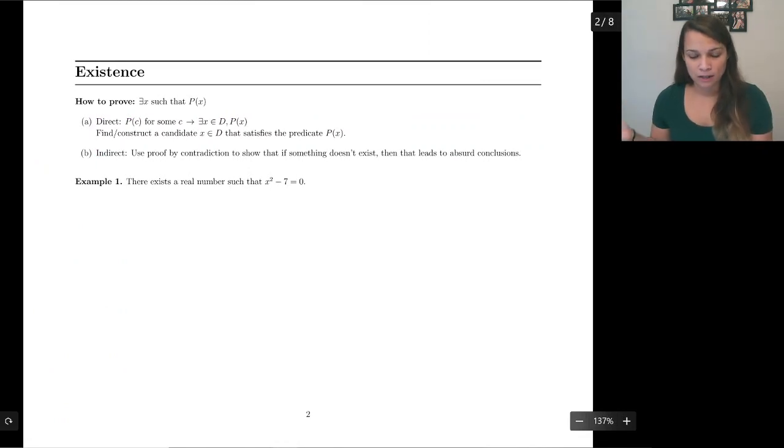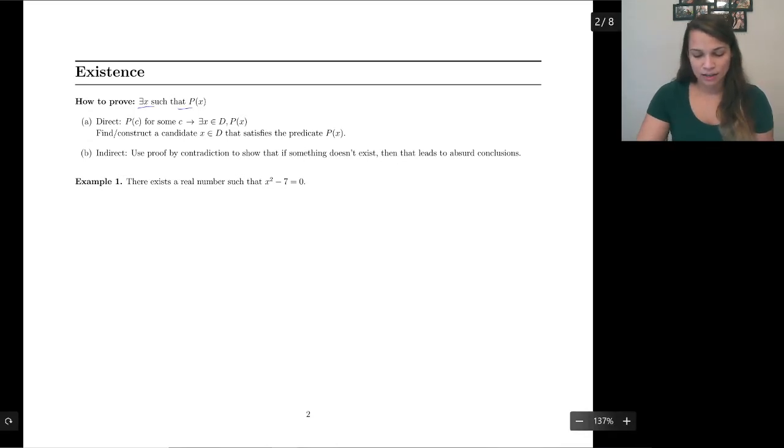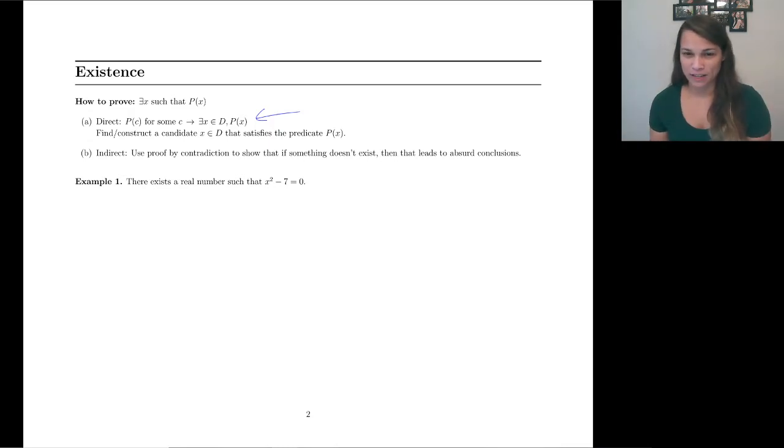So let's get started. Let's first talk about existence. How do we prove that there exists an x such that this statement P(x) is true? Remember back from our rules of inference day, we briefly talked about existential generalization. That's the statement right here. Don't need to know its fancy name.